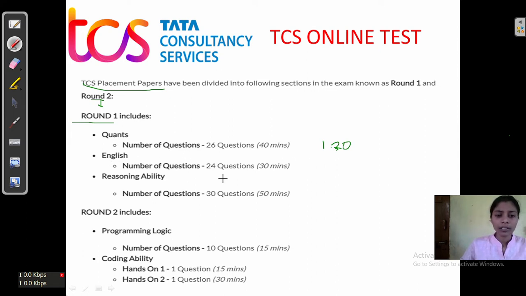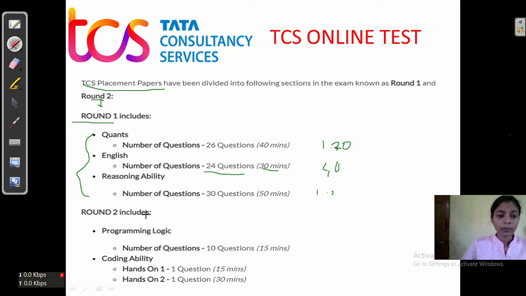Similarly for English there are 24 questions and 30 minutes. So about 40 seconds are available to solve one English question. Talking about the reasoning ability, there are 30 questions and 50 minutes. So 1 minute and 30 or 40 seconds are available for each question. So friends, time is very important in the TCS.